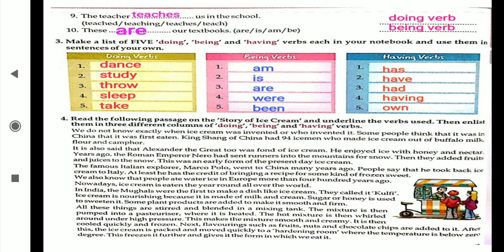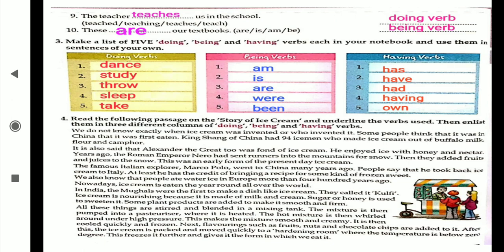Ice cream is nourishing because it is made of milk and cream. Sugar or honey is used to sweeten it. Some plant products are added to make it smooth and firm. All these things are stirred and blended in a mixing tank. The mixture is then pumped into a pasteurizer where it is heated. The hot mixture is then whirled around under high pressure. This makes the mixture smooth and creamy. It is then cooled quickly and frozen.